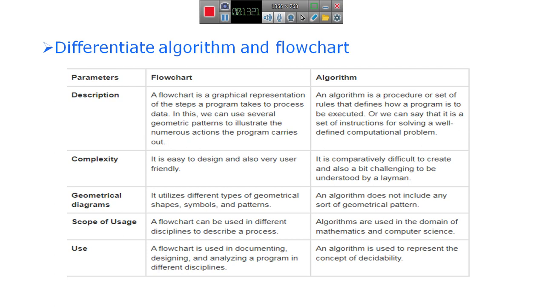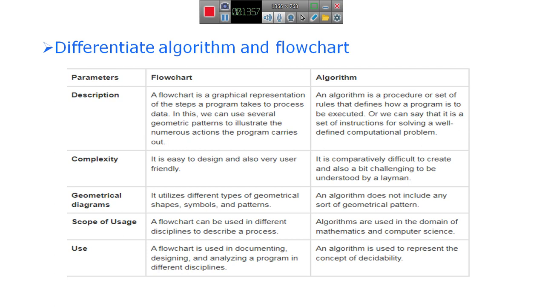In similar use, a flowchart is used in documenting, designing and analyzing a program in different disciplines. An algorithm is used to represent the concept of